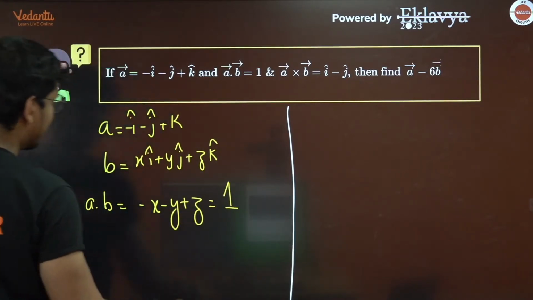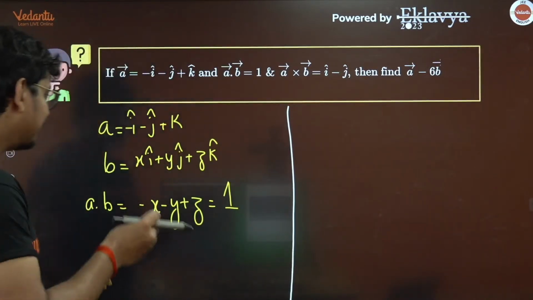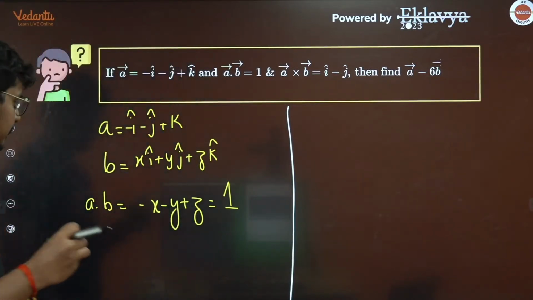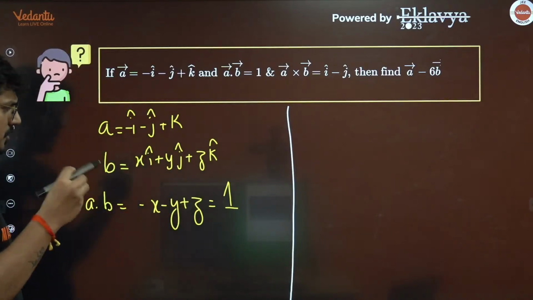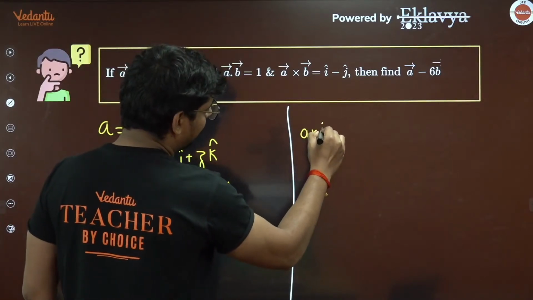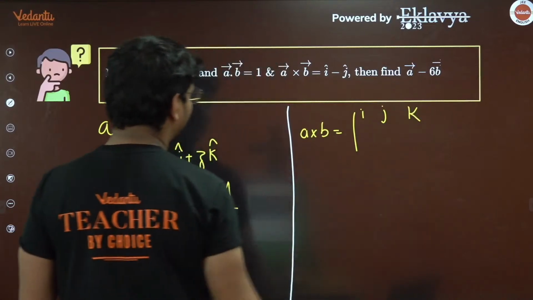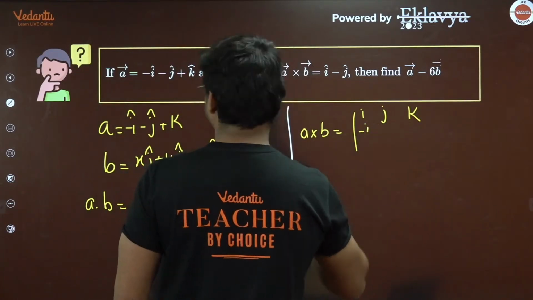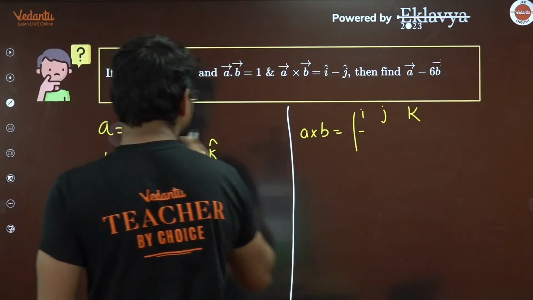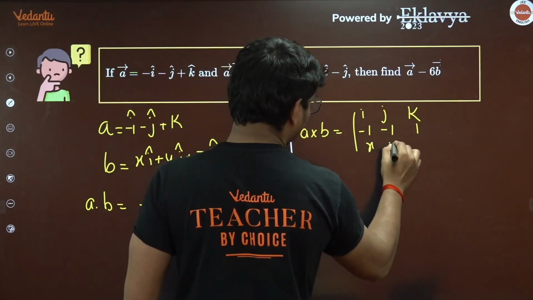And remind you guys, you need at least 3 equations to get this answer, because there are 3 variables x, y, z. So minus x minus y plus z is going to be equal to 1. Now what about A cross B, guys? See, A cross B is very simple. For that let me take it as i, and then you have j, and then you have k. So this is minus 1, minus 1, and minus 1 again. This is 1, and this is x, y, z.